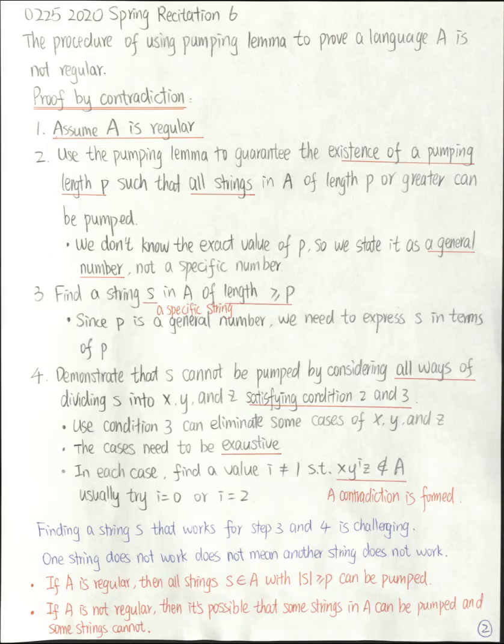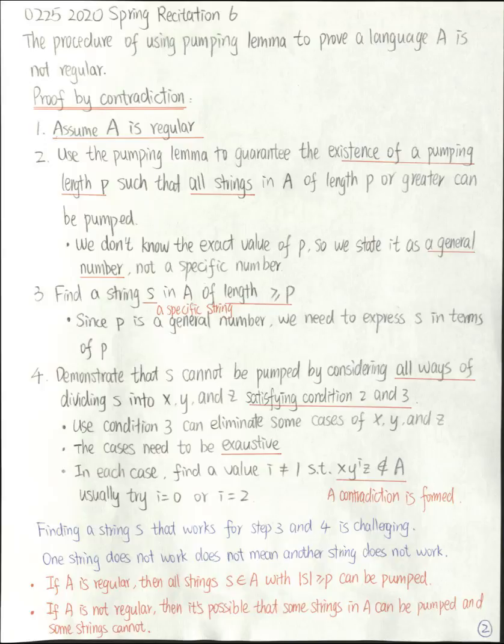Now let's talk about the procedure of using the pumping lemma to prove a language A is not regular. We do this by proof by contradiction. The procedure of proof by contradiction is you assume the opposite of what you want to prove, then you develop a contradiction. Thus, we can make a conclusion that my assumption was false, and the original statement should be true.